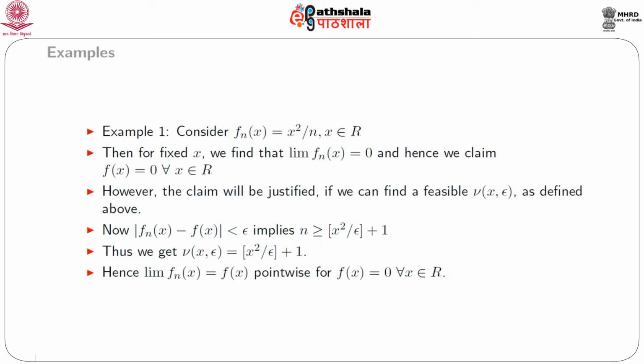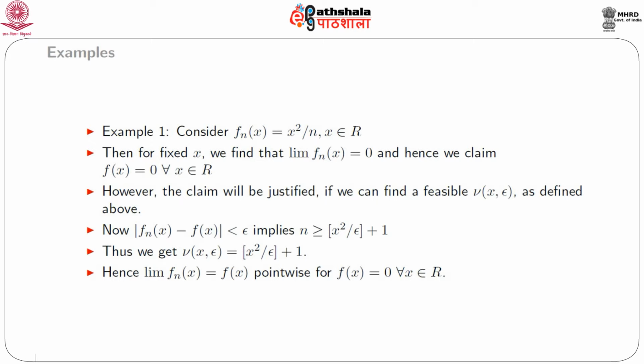The problem here is that n is an integer and x² by epsilon may be some real number. That's why we have taken the floor function, that is the greatest integer contained in x² by epsilon, and since there is a possibility that x² by epsilon may be between 0 and 1, in that case the floor function becomes 0. So we added the quantity 1 for a proper definition.